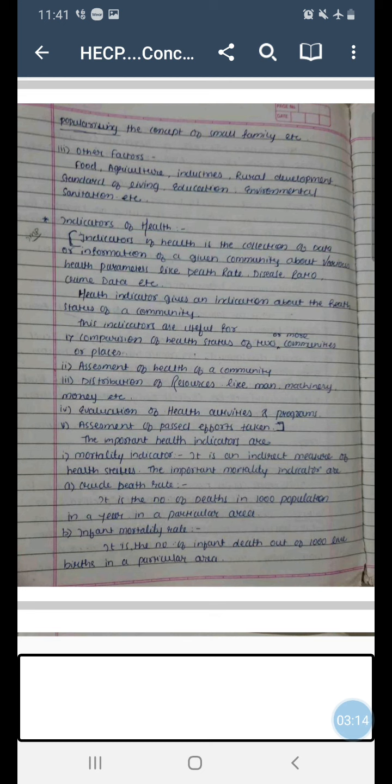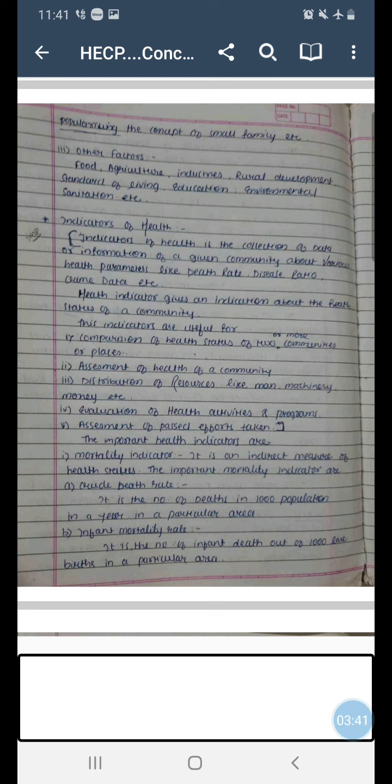Because if the number of deaths in a particular area in a year are more, or there is a drastic increase in suppose 1 year, or say 1 month or 5 or 6 months period, then attention must be paid to that particular area. So mortality indicator is an indirect measure of health status of a community.